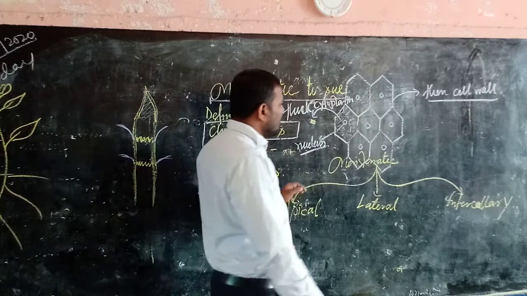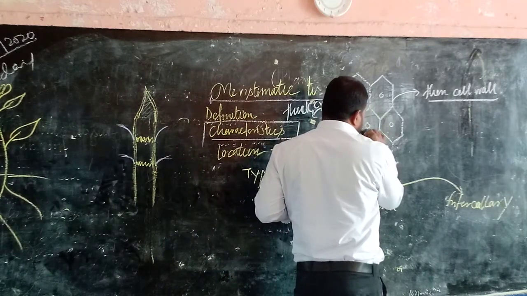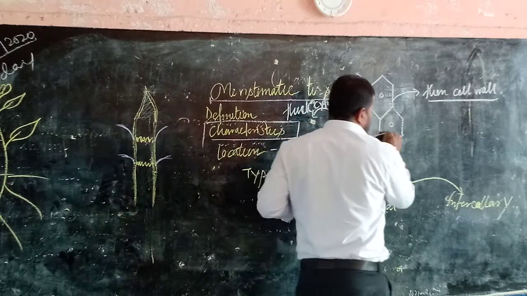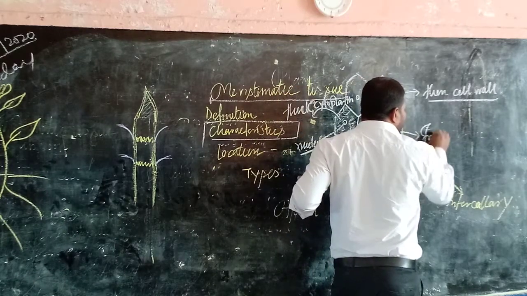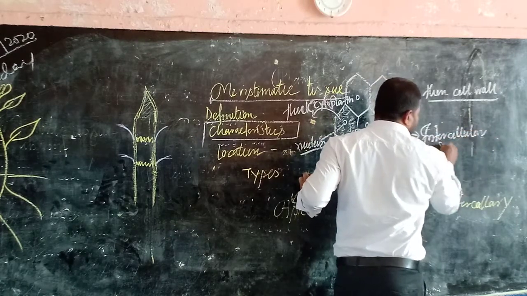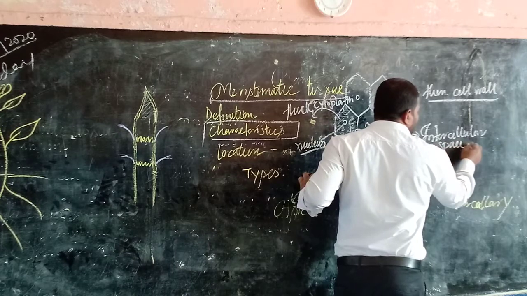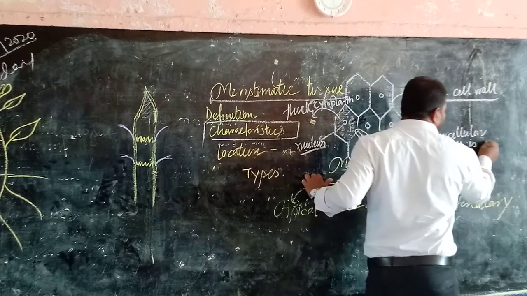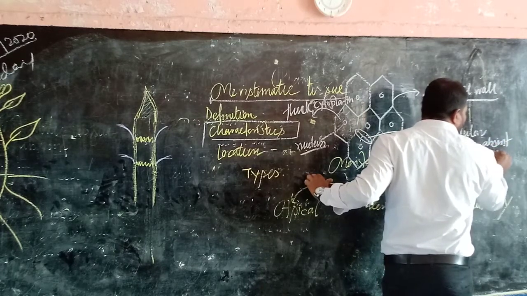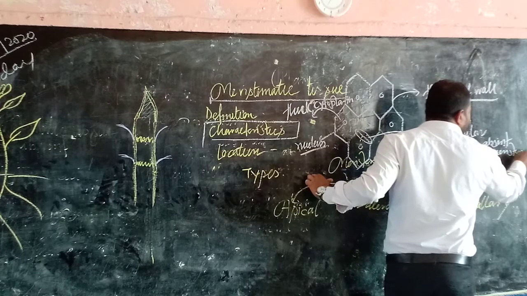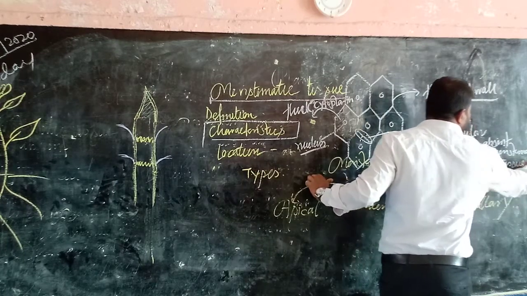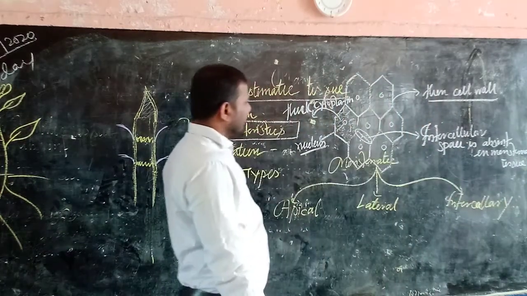Now next, the gap between two cells, it means the intercellular space. Intercellular space is absent in meristematic tissue. Absent in meristematic tissue. Clear?